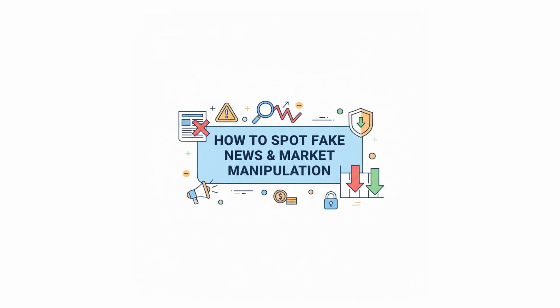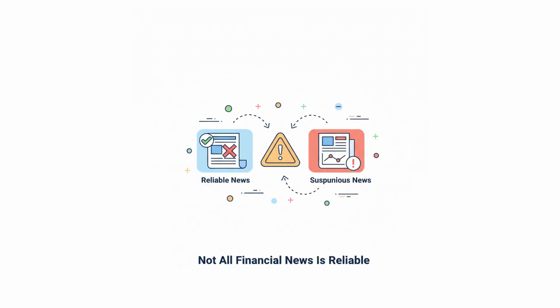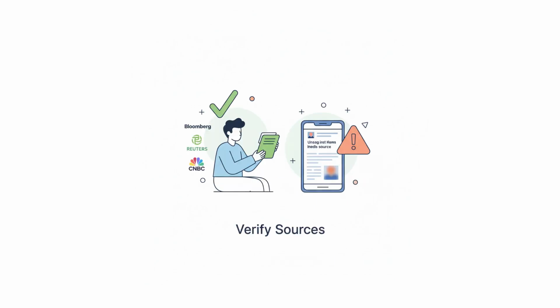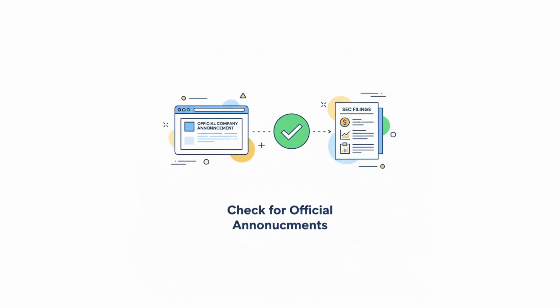How to spot fake news and market manipulation. Not all financial news is reliable. Some are designed to mislead traders and manipulate markets. Here's how to avoid falling for false information. Verify sources. Trusted outlets like Bloomberg, Reuters, and CNBC are more reliable than random social media posts. Check for official announcements. Major company news, mergers, earnings, etc. should appear on their official website or SEC filings.